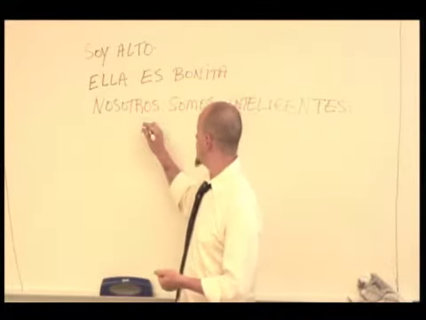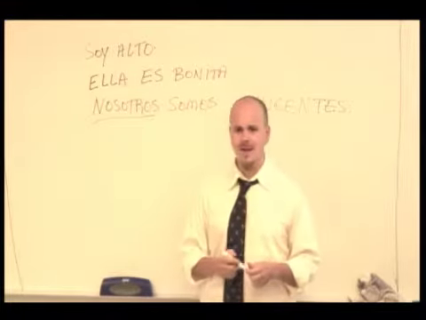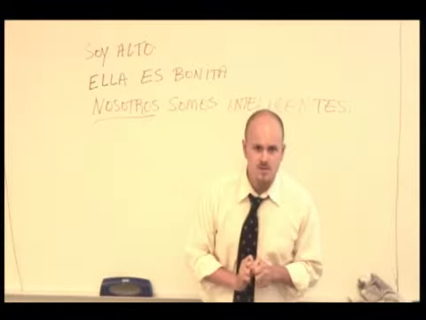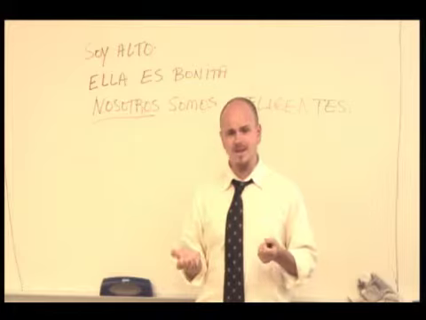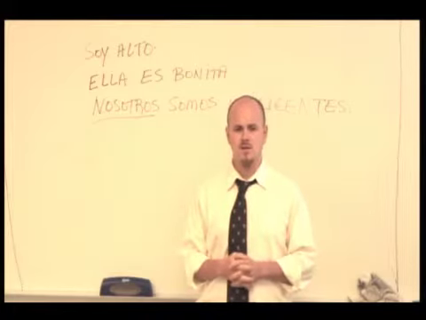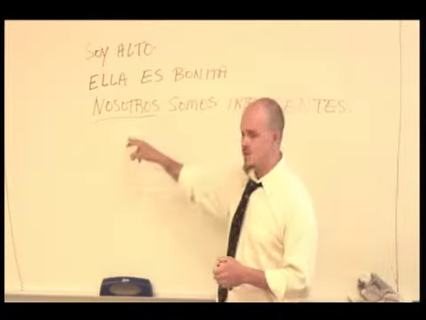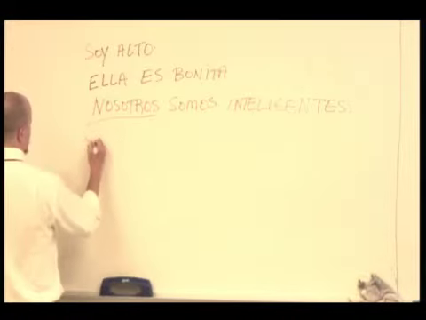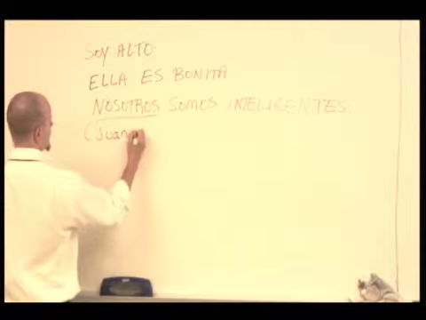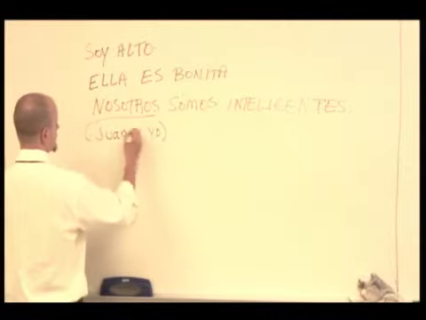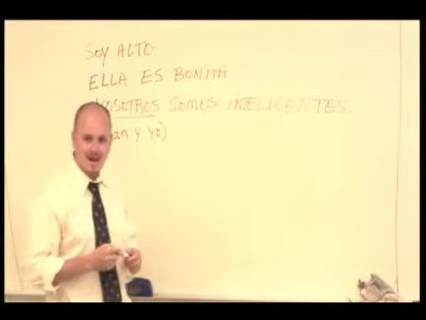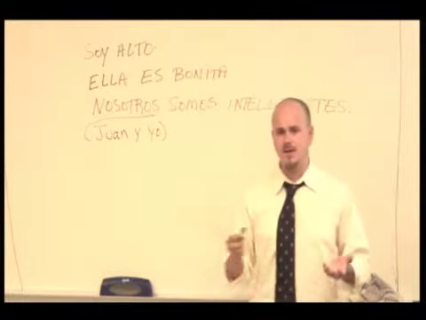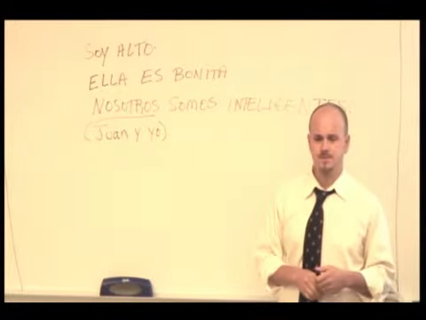Remember that all of our subject pronouns, as we learned last time, are pronouns. They are therefore replacing proper nouns. So, nosotros, which means we, could perhaps be replacing something like Juan y yo. Juan and I can be replaced by nosotros if we wish.